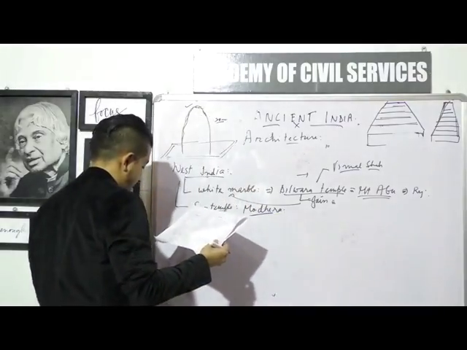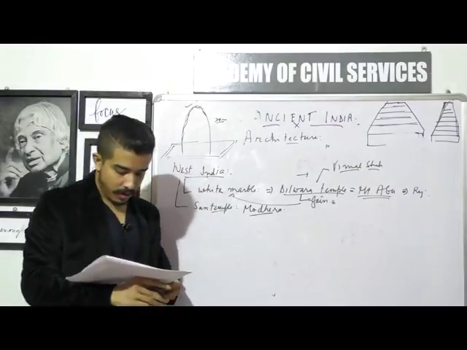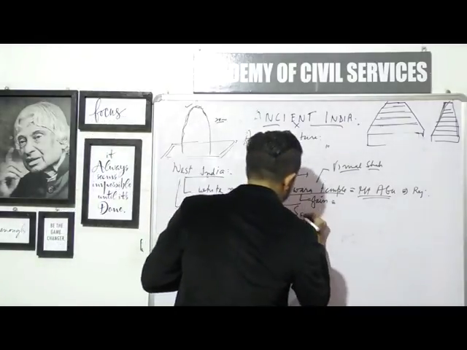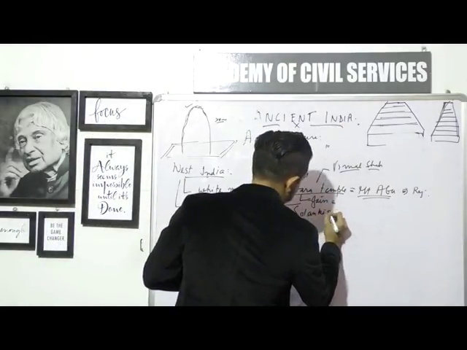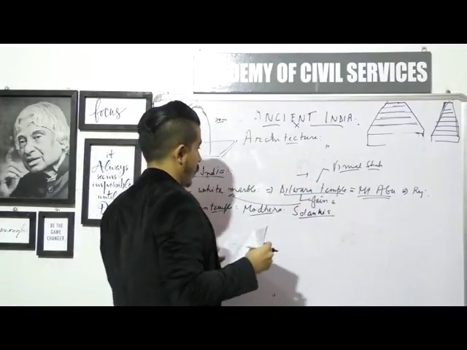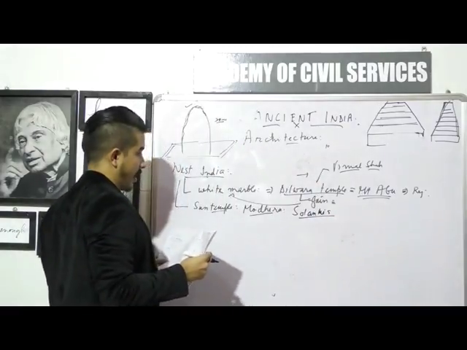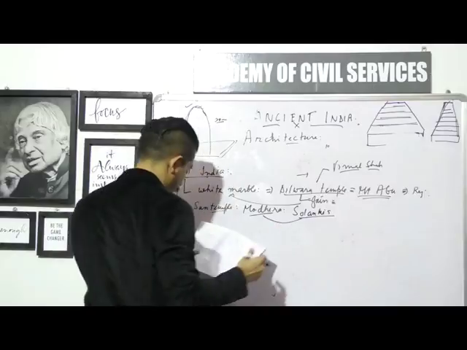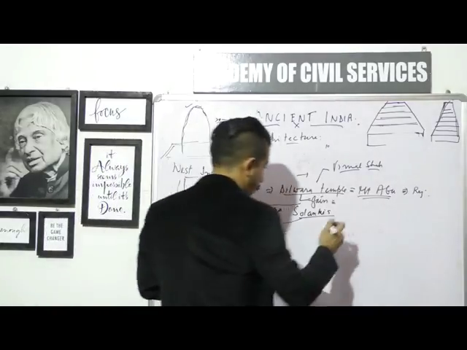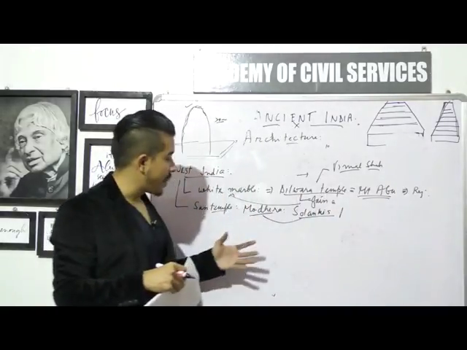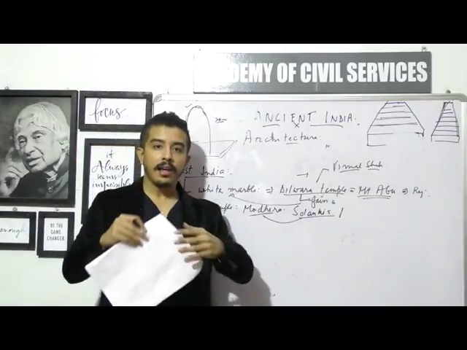So the Modhera Sun Temple was built by the Solankis. The Solankis were a very popular dynasty in Western India, and they built a sun temple in Modhera. The most important feature of the sun temple of Modhera is a pond.